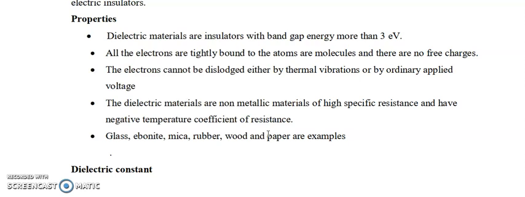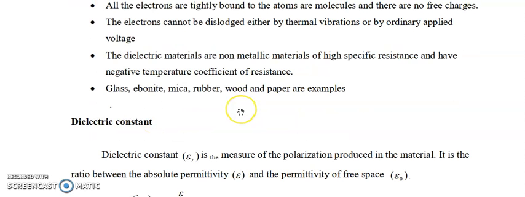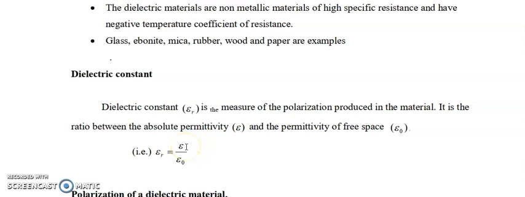Characteristics of dielectric materials. Before we study deeply about dielectric materials, we need to understand the basic definitions. There are a few terms. The first one is dielectric constant, represented by epsilon r. The dielectric constant of a material is defined as the ratio of the permittivity of the medium to the permittivity of free space. The permittivity of the medium is represented by epsilon, and the permittivity of free space by epsilon 0. So epsilon r equals epsilon by epsilon 0. This is the dielectric constant.